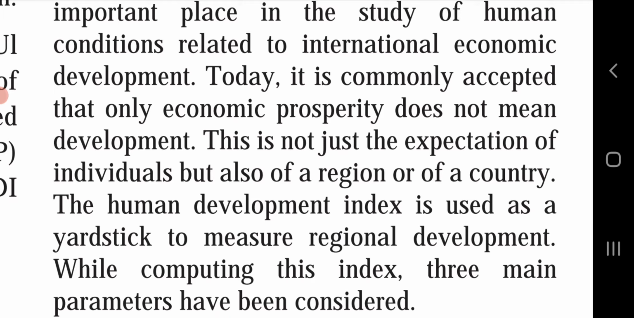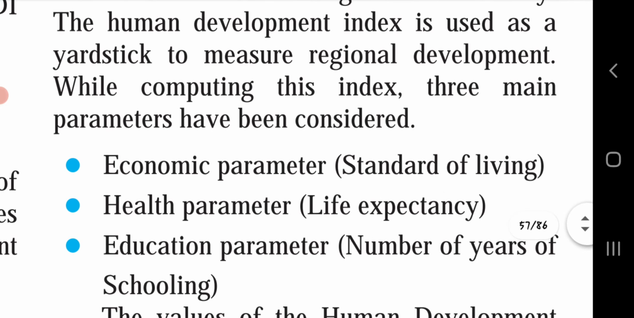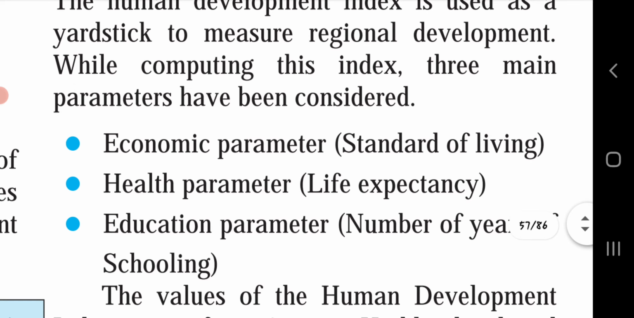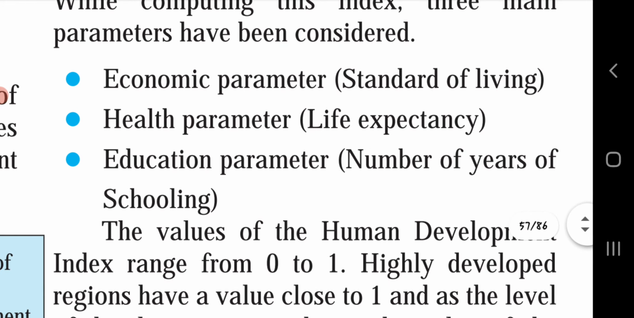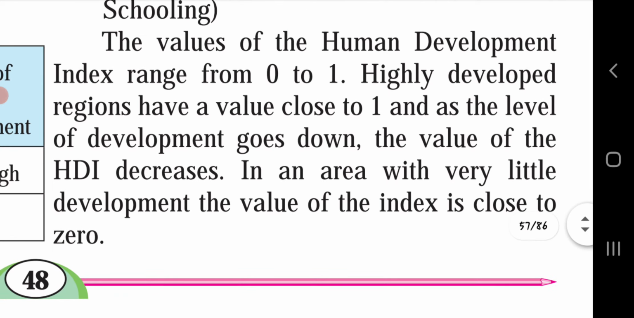While computing this index, three main parameters have been considered: the economic parameter, that is standard of living; the health parameter, life expectancy; and third, the education parameter, number of years of schooling. The values of the Human Development Index range from 0 to 1. Highly developed regions have a value close to 1, and as the level of development goes down, the value of the Human Development Index decreases. In an area with very little development, the value of the index is close to 0.